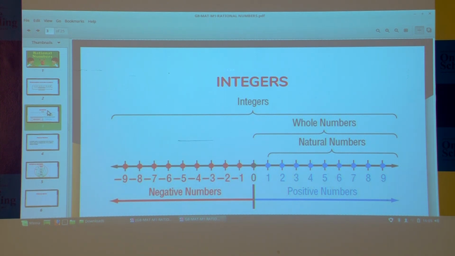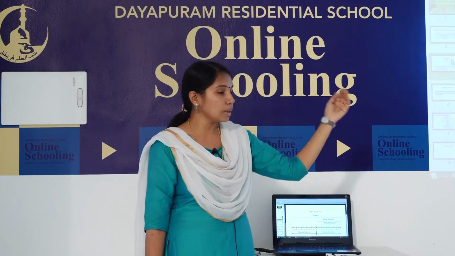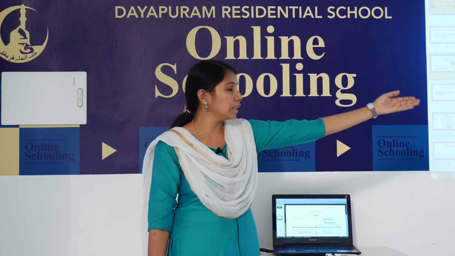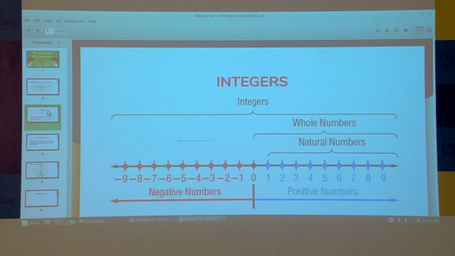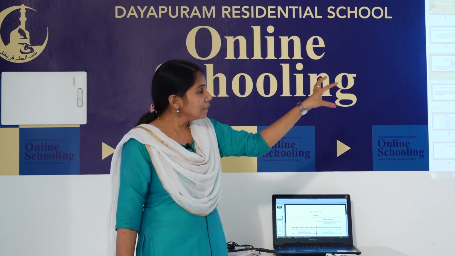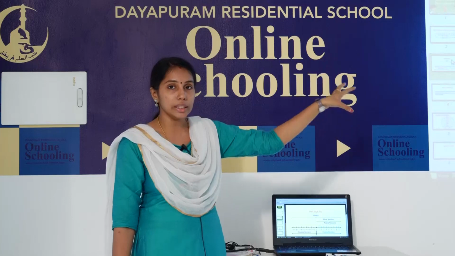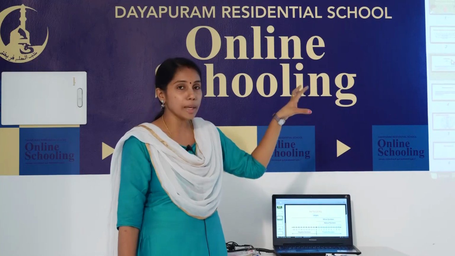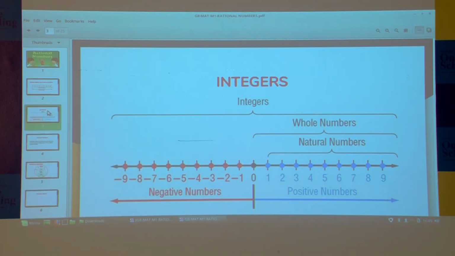Which numbers can you see in this number line? Natural numbers are there, because they start from 1 onwards: 1, 2, 3. Whole numbers are also there, because 0 is included. Then negative numbers. So natural numbers, whole numbers and negative numbers are all in the number line. This is a collection of numbers, and this group is known as integers.